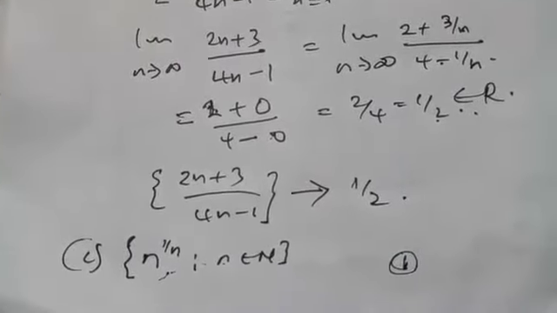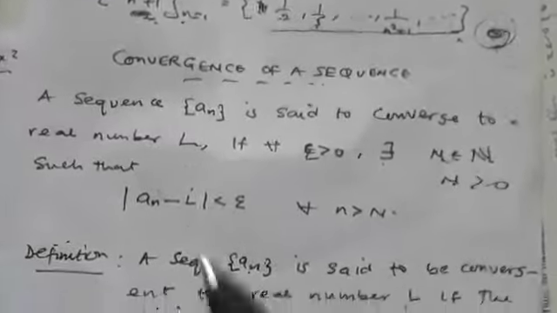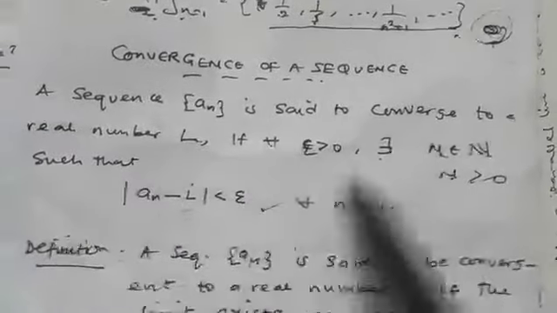Let's take another example. Show that this sequence converges to half. If you look at our example 1, we only said to show that the sequence converges. Now, the question is to show that the sequence converges to half. When we are given this type of question, we make use of the epsilon definition of convergence. This is how to prove it.